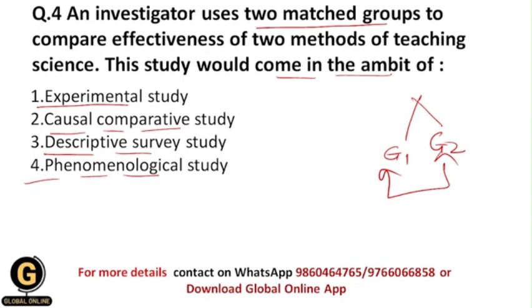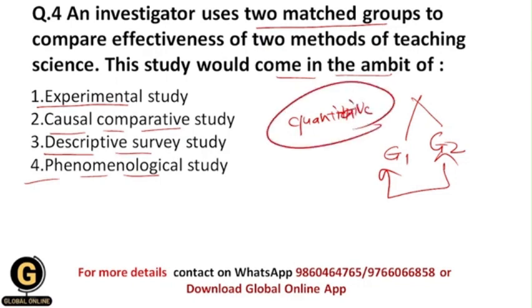So for such studies we mostly have the quantitative research method, because if we want to compare the two groups, then obviously we are going to make the null hypothesis and research hypothesis, and we are going to test the null hypothesis, whether we are going to accept it or reject it.